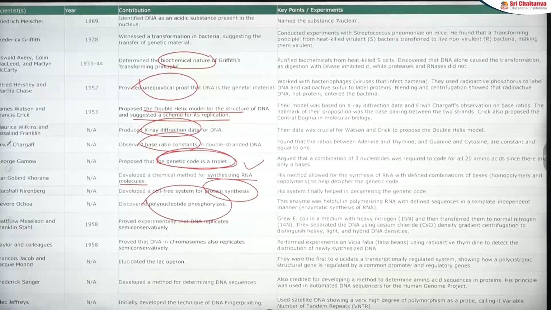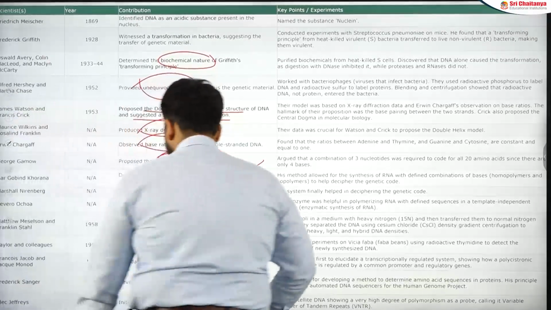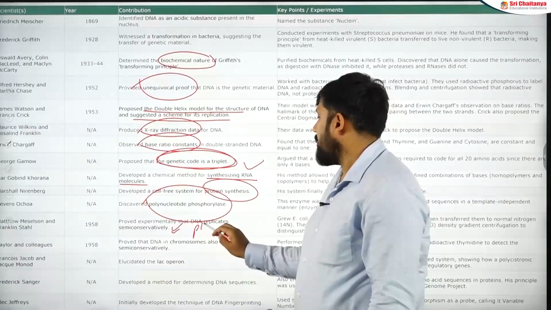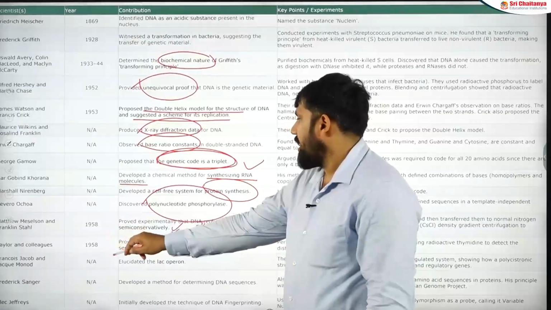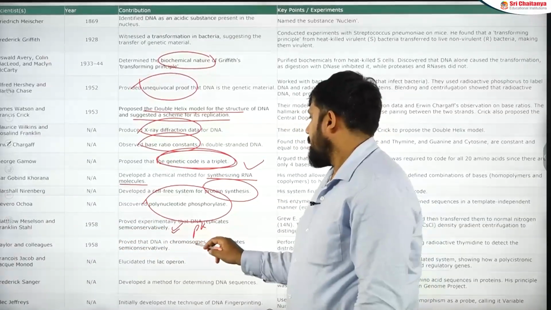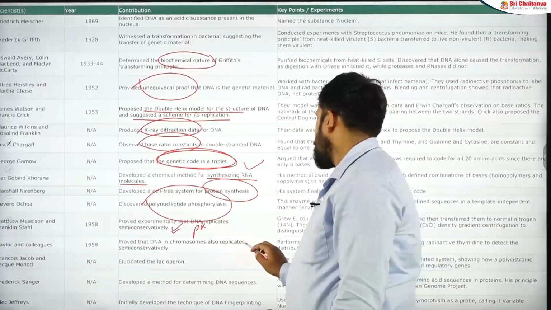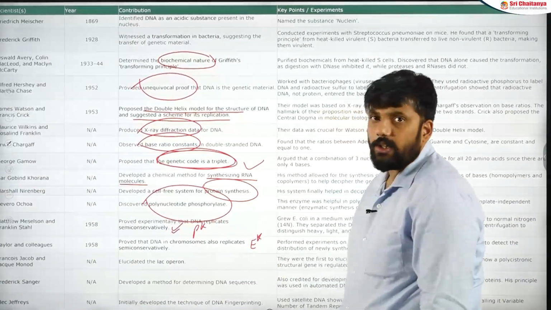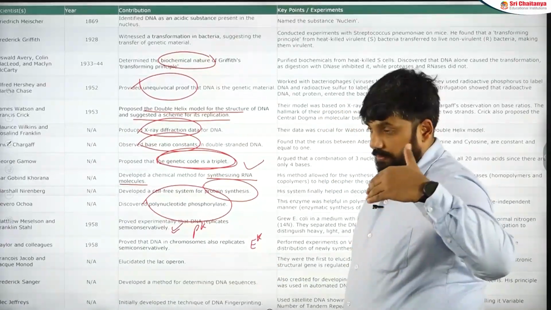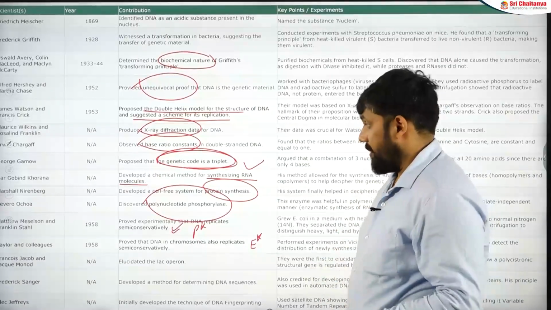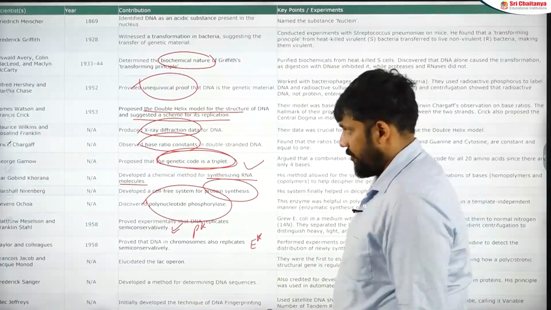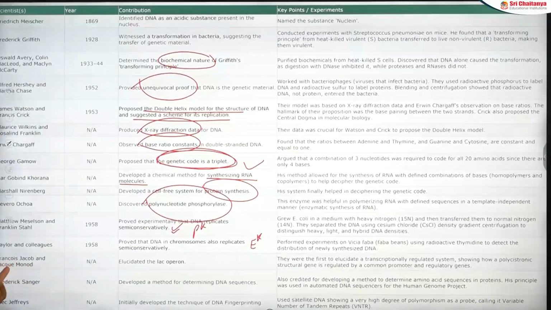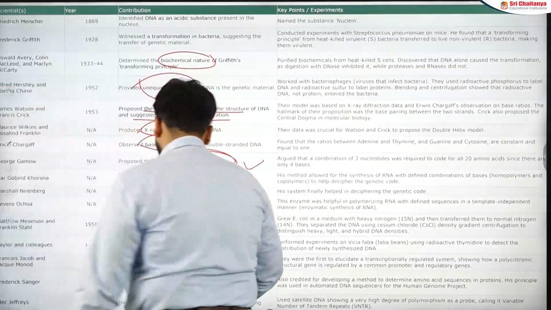Matthew Meselson and Franklin Stahl are known for the semi-conservative nature of replication in prokaryotes. When it comes to eukaryotes, that is Taylor et al., who proved that the DNA in chromosomes replicates. If the word chromosome is used, go for Taylor et al. If the word is bacteria or prokaryotes, and generally the word semi-conservative is used, give preference to Meselson and Stahl. And then you have Francois Jacob and Jacques Monod, known for the elucidation of the Lac Operon.